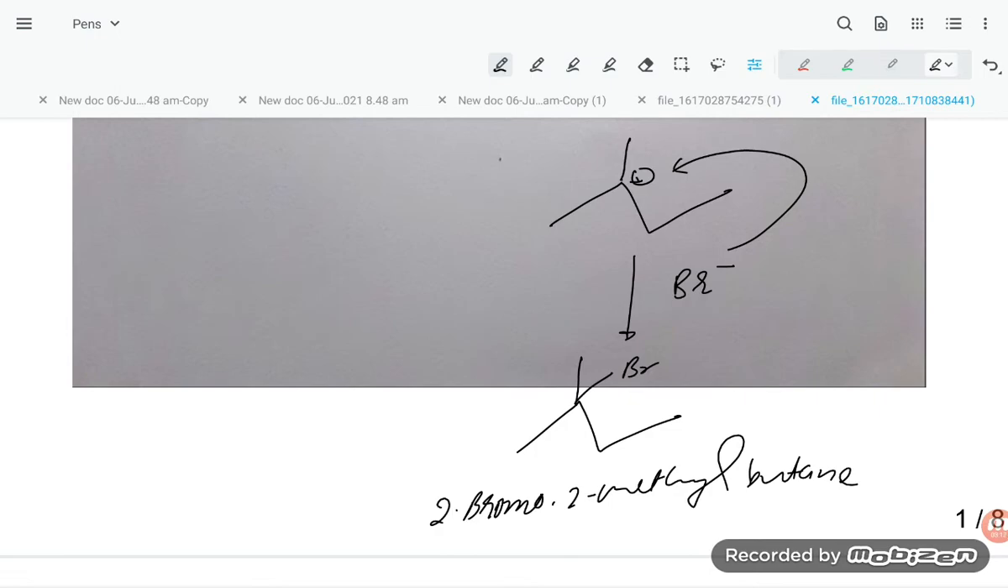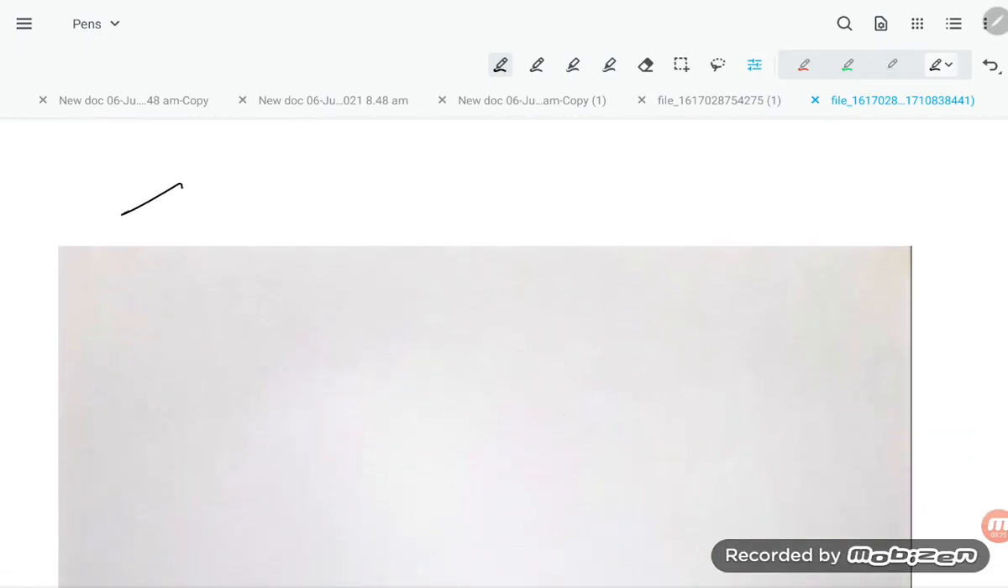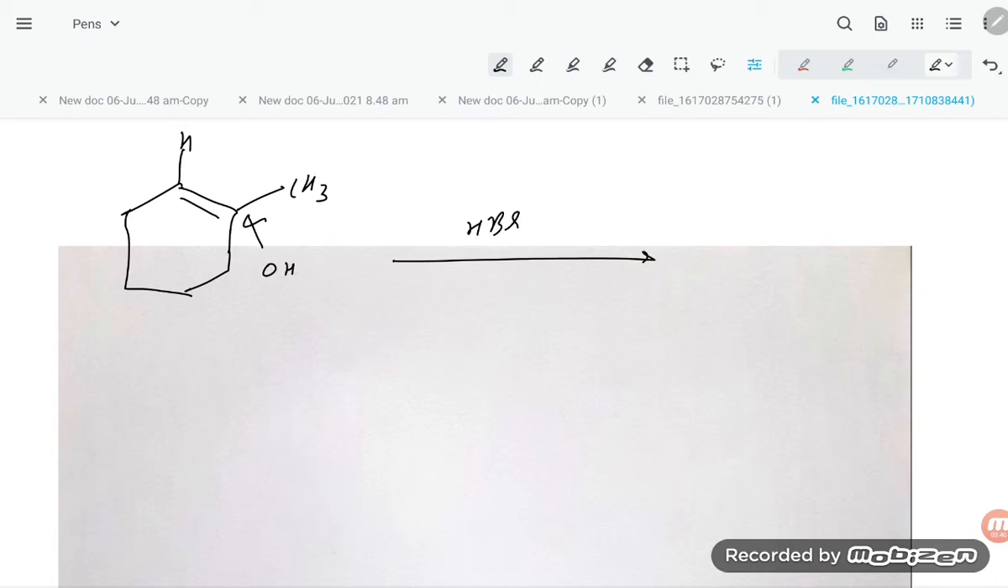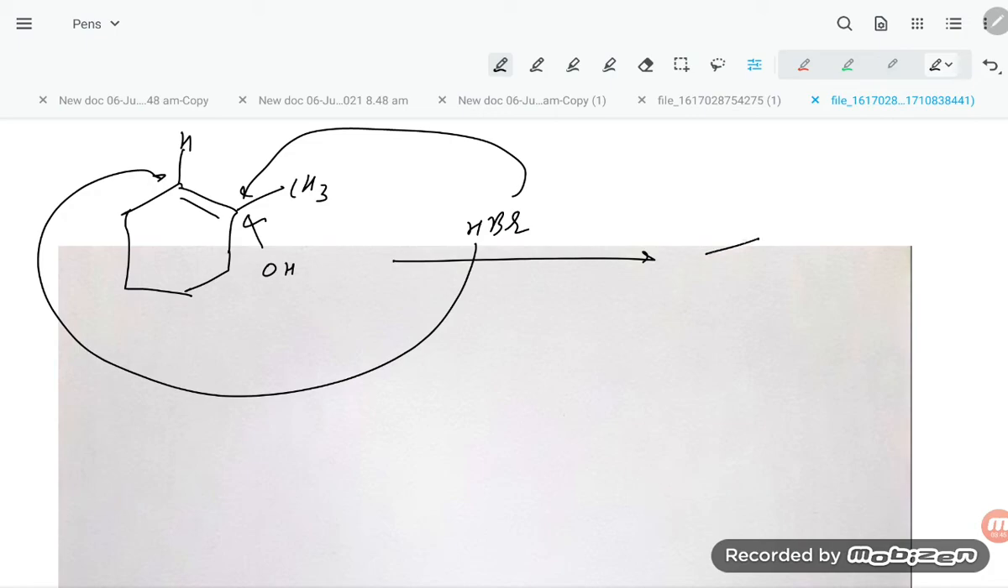What other example can we give? Suppose we have this compound, cyclohexane with a methyl substituent. You can check how many carbons there are: here are 0 hydrogens, and here 1 hydrogen. So what will happen if you treat with HBr? Br will attack here and hydrogen will go like that. According to Markovnikov's rule, the product will have CH3 and Br here. This is the product.